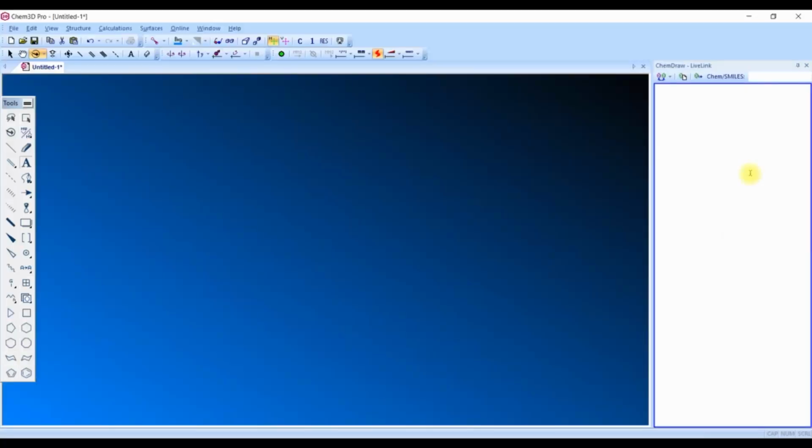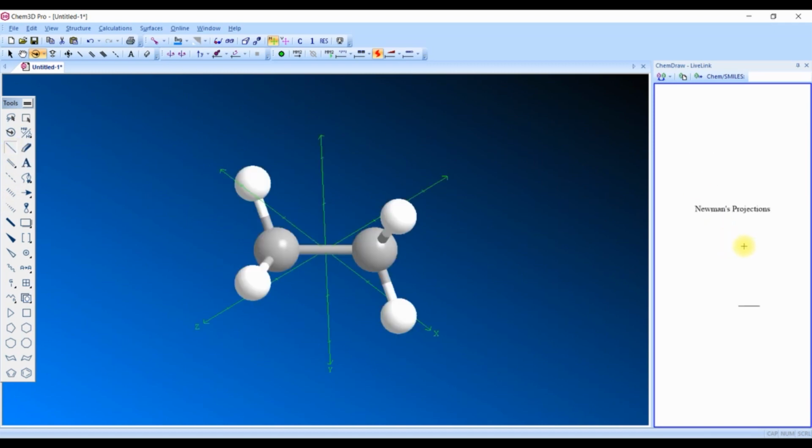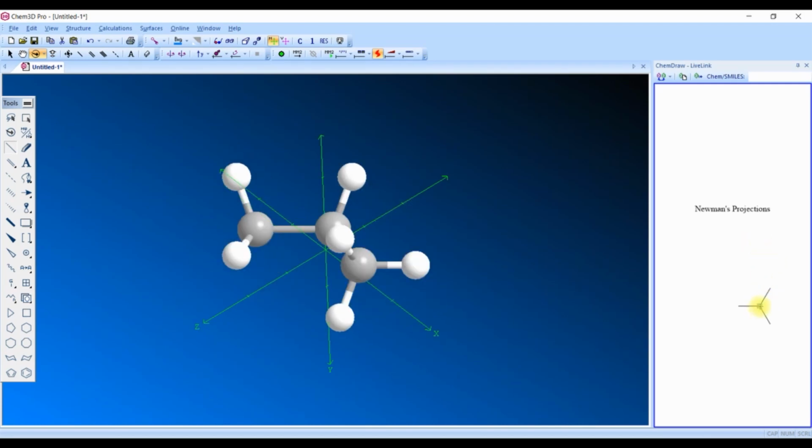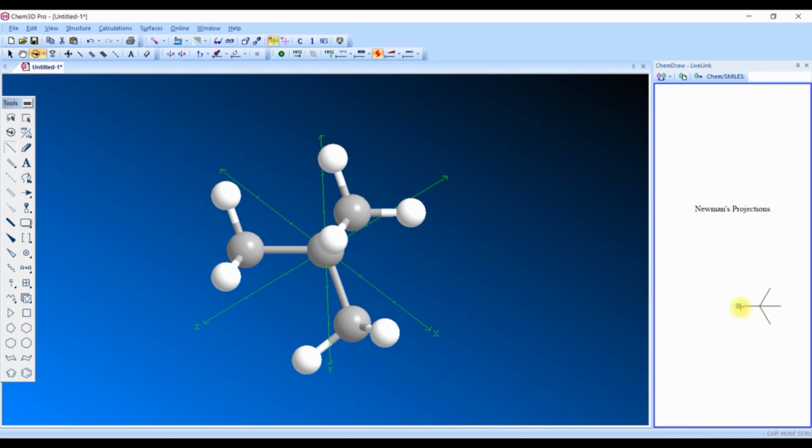Let me explain this Newman projection through Chem 3D software. Let us take the example of ethane. Ethane has two carbons, and each carbon is attached to 3 hydrogens.